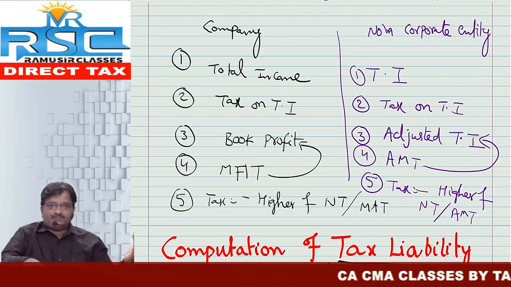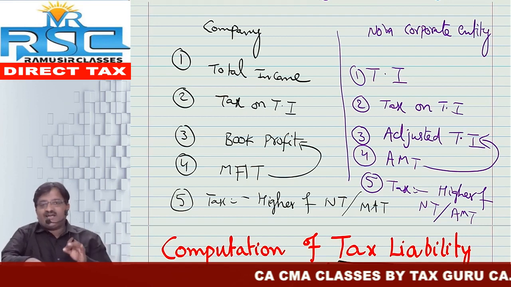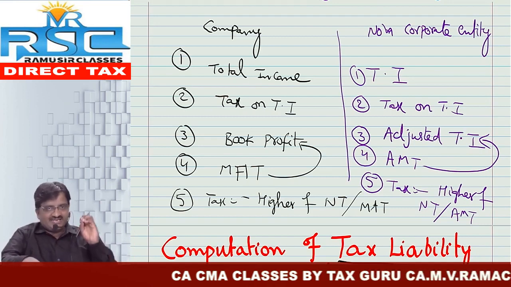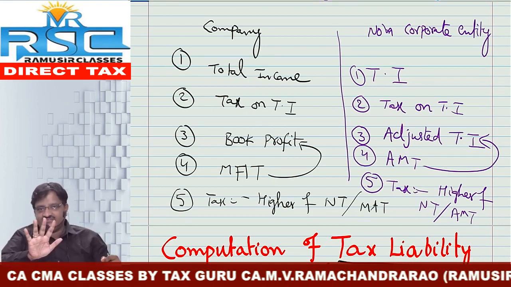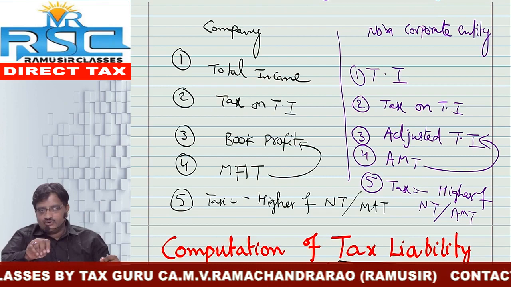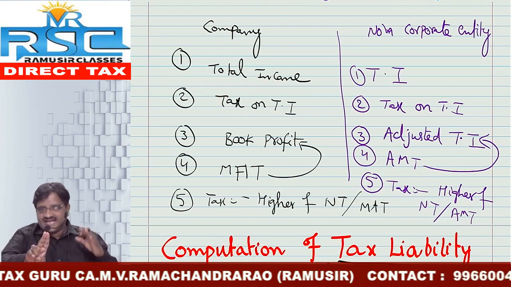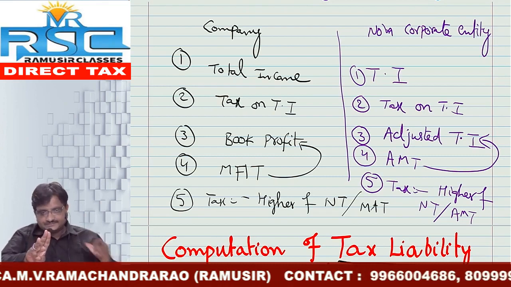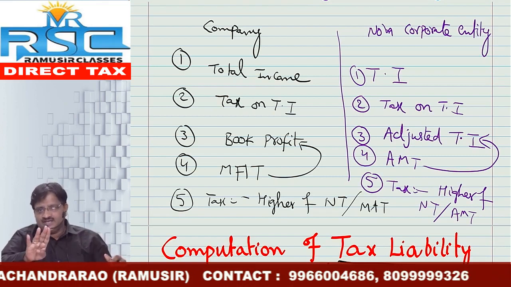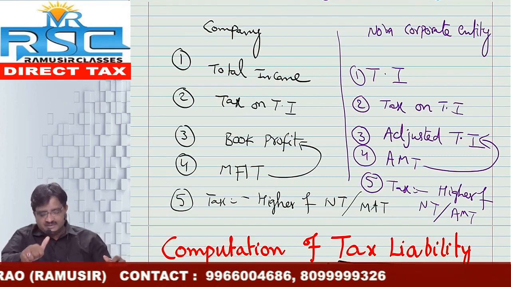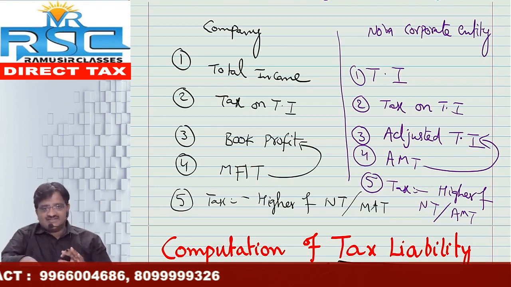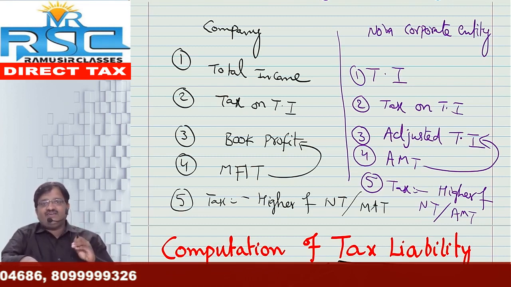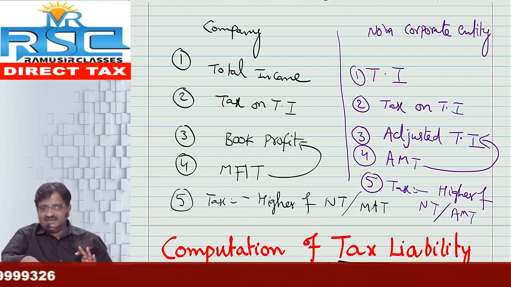So MAT is applicable for corporate SCs, AMT is applicable for non-corporate SCs. But here and onwards, when you hear the word compute the tax liability, get ready for 5 steps. Step number 1, total income. Step number 2, tax liability. Step number 3, adjusted total income. Step number 4, AMT. Step number 5, tax liability is equal to the higher of normal tax as well as AMT. So this is the way we need to compute the tax liability itself.